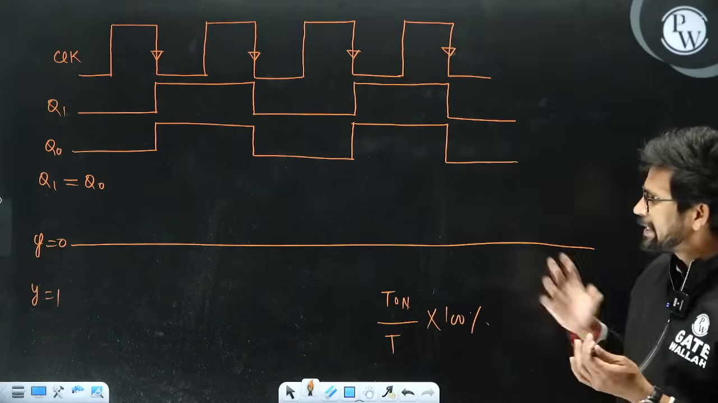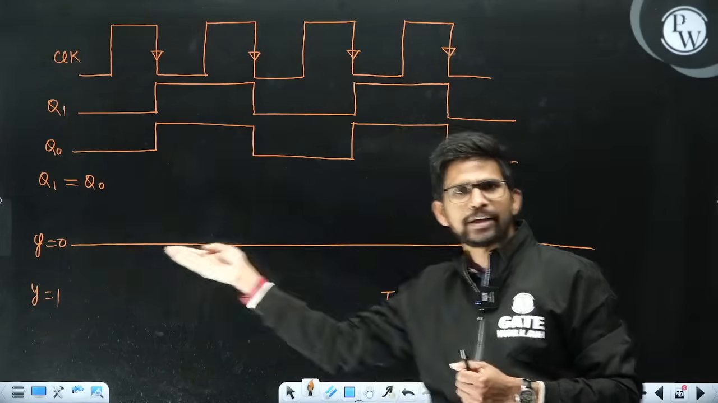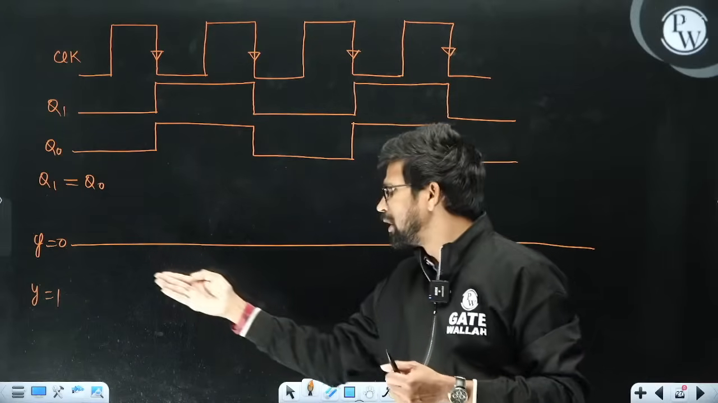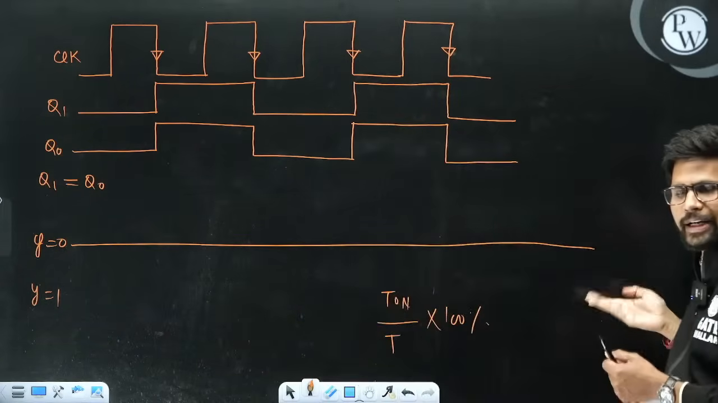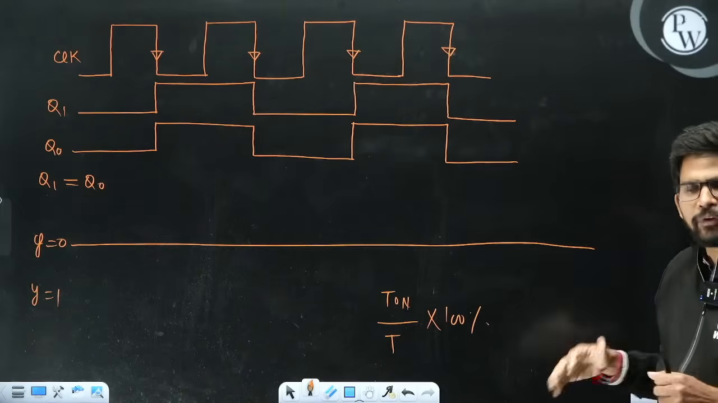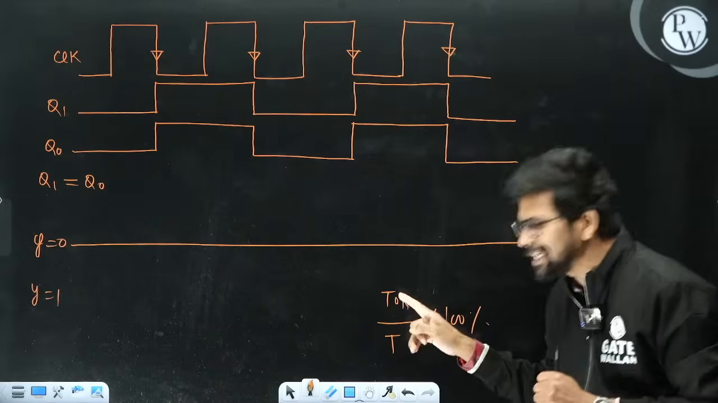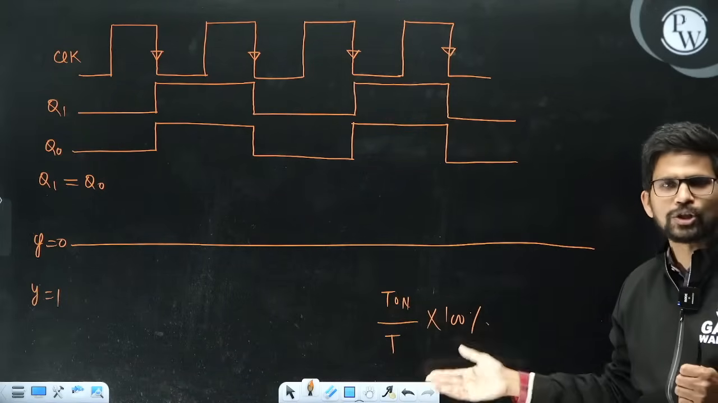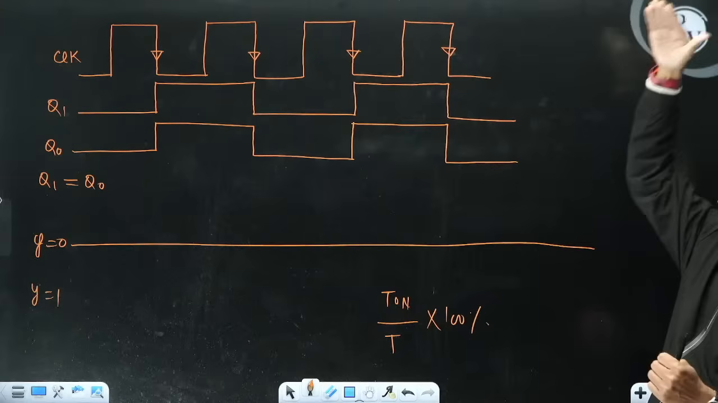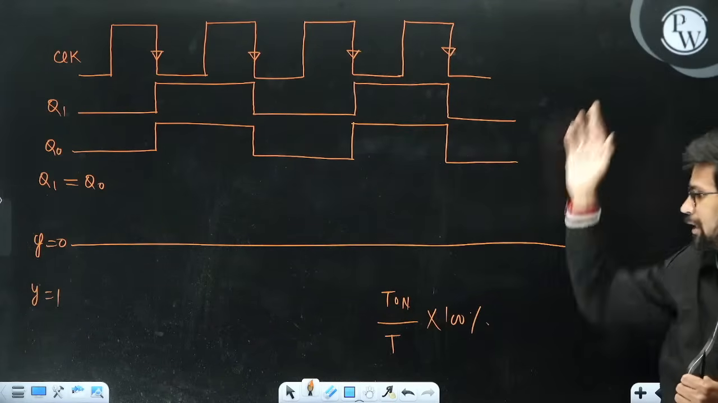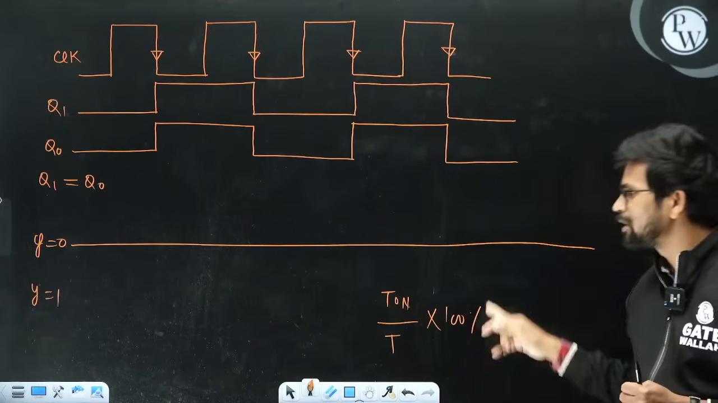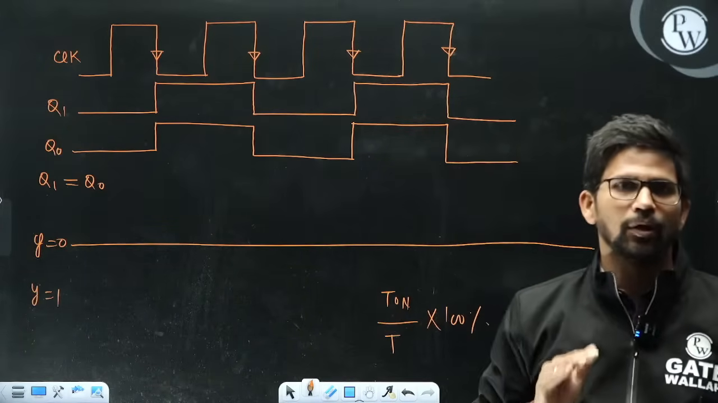In the case of a DC signal, when Y is fixed at 0, it is a DC value. If Y is 1, it is fixed at 5 volt, it is a DC value. So if Y is fixed at 0 or 1, the duty cycle is going to be 0. Why? Because the time period T, which is T on plus T off, is going to be infinity, because a DC signal repeats at T equal to infinity. So the duty cycle will always come out to be 0%.